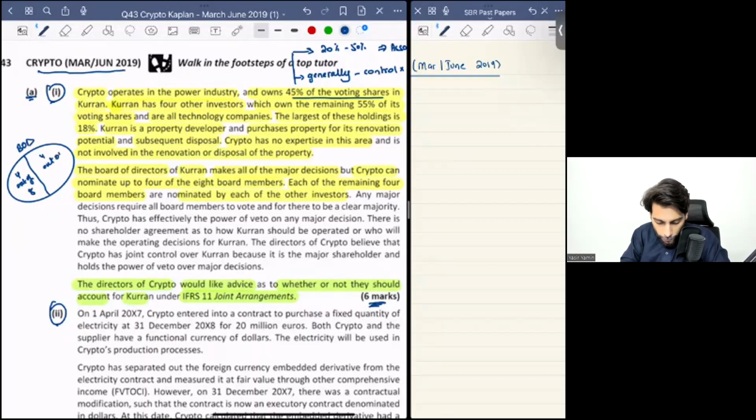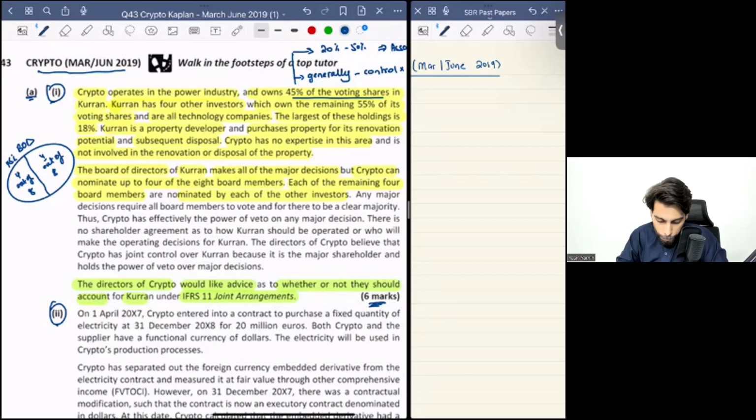So although you have 45% of the voting rights, which generally does not give you control, it gives the other party the control. Still, the other party does not have absolute control as well, because they also have 4 out of 8 board director nominations.